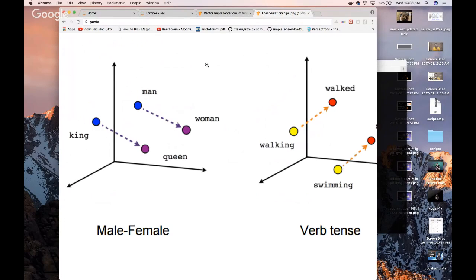So penis, if we were to feed it to a trained word2vec model, it would see that penis is closest to man. Why does it know this? Because it's trained on a corpus of text to eventually find the similarity, that generalized representation across all of these words. And how does it do this? Well, it converts words into vectors, and then it creates vectors of vectors. And when we plot them out, we can see how similar different things are.